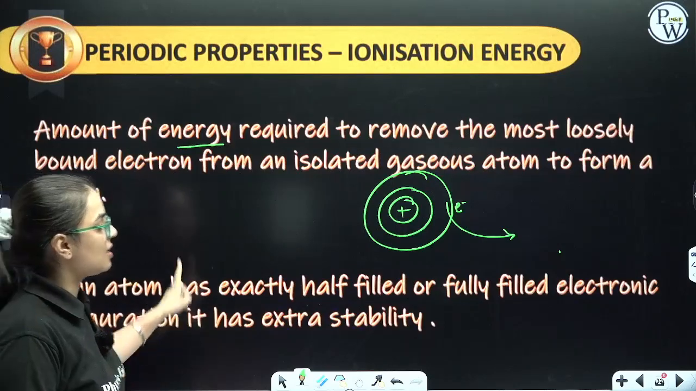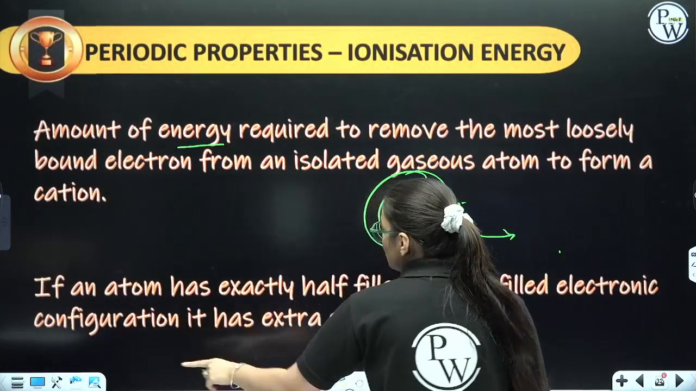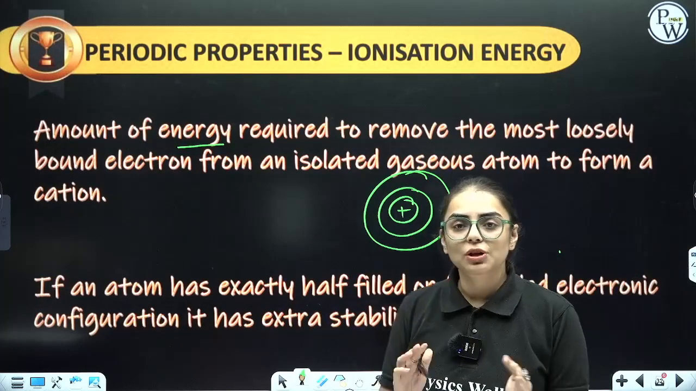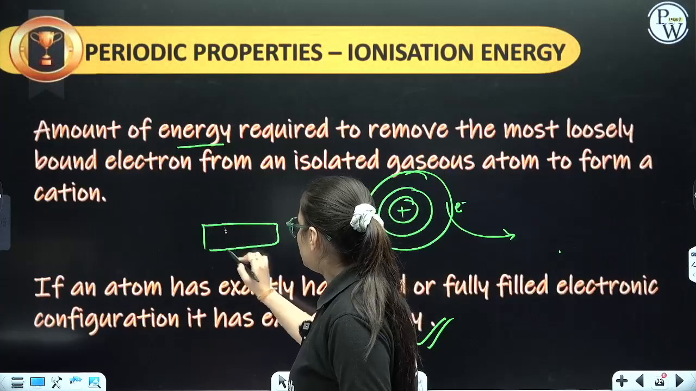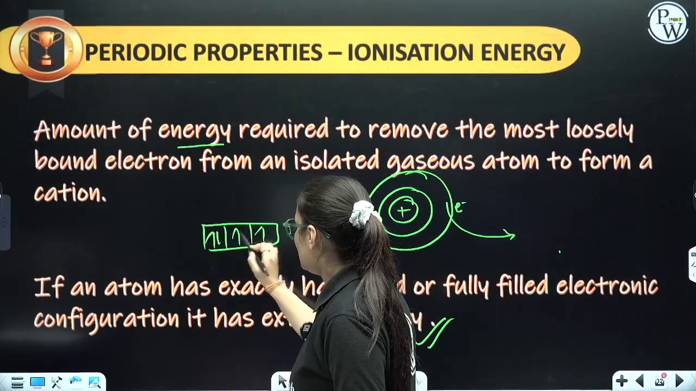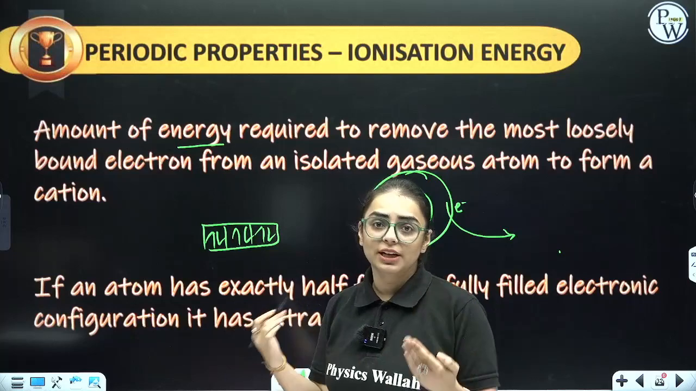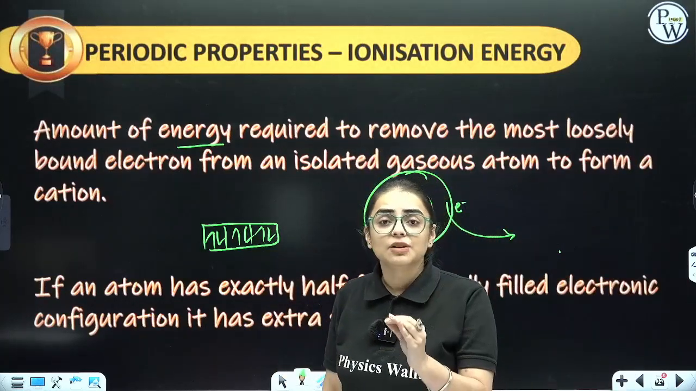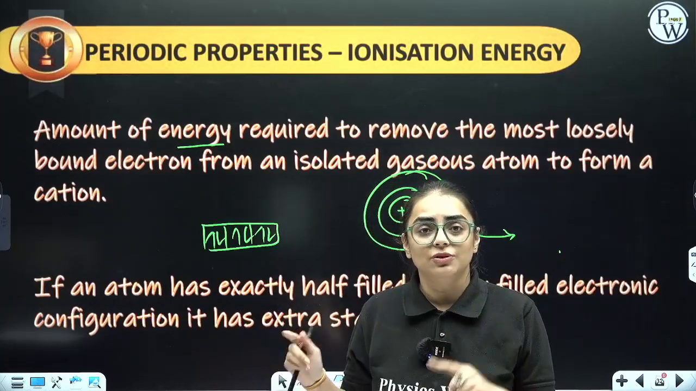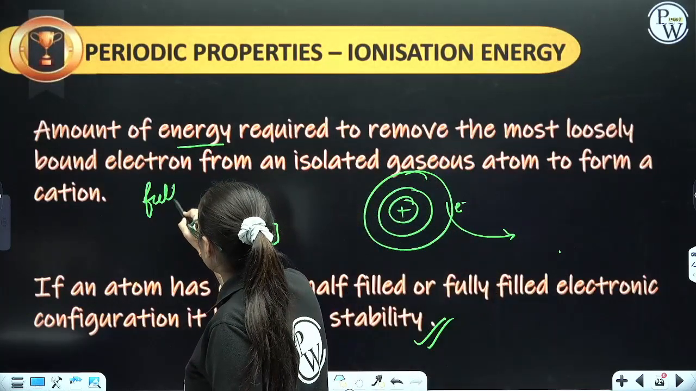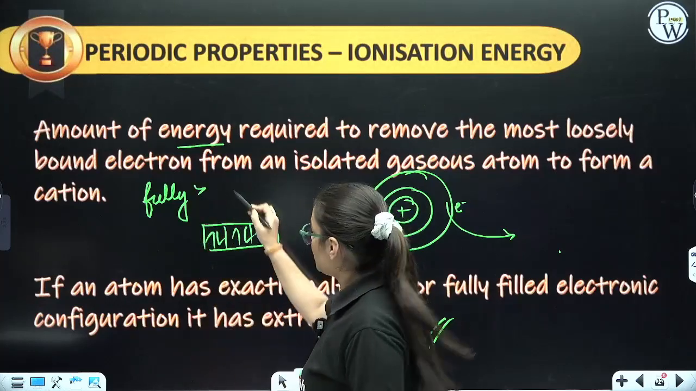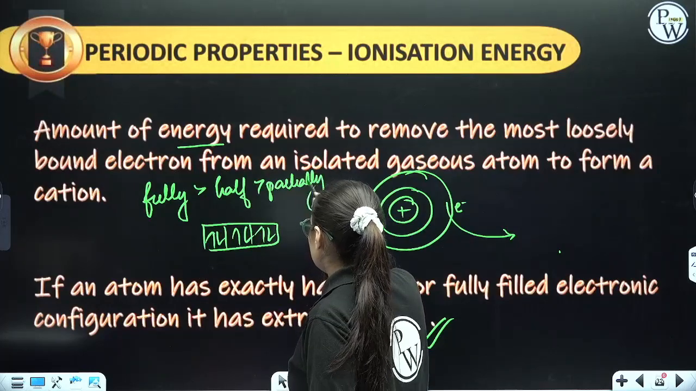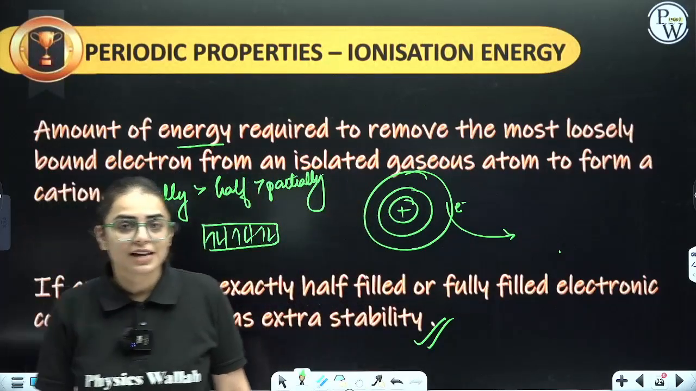If an atom has exactly half filled or fully filled electronic configuration, it has extra stability. Why does it have extra stability? Because see, in fully filled configuration, let us say we have p orbital completely filled. Now, I am saying you have to give energy to remove an electron. You have to give a lot of energy. Why? Because it is stable. And from stable configuration, you have to provide a lot of energy to remove electron. That means fully filled will have the highest ionization energy, then will be half filled, and at last it will be partially filled. Yes, everybody, shall we see the factors for the ionization enthalpy?